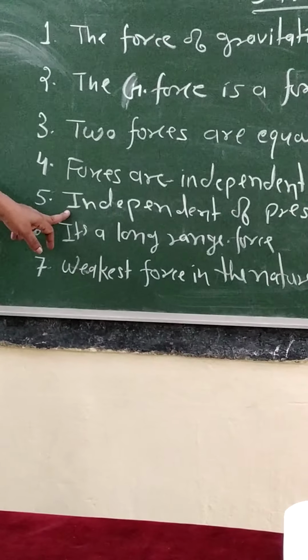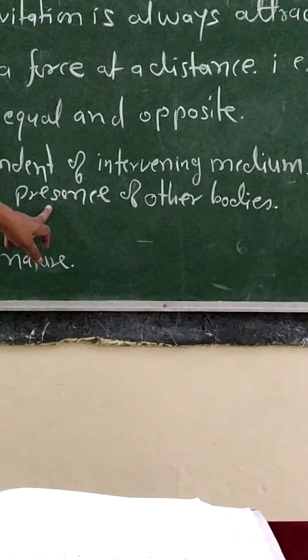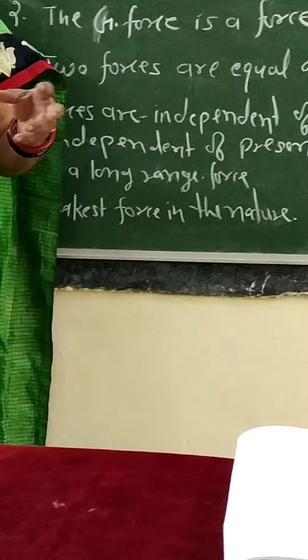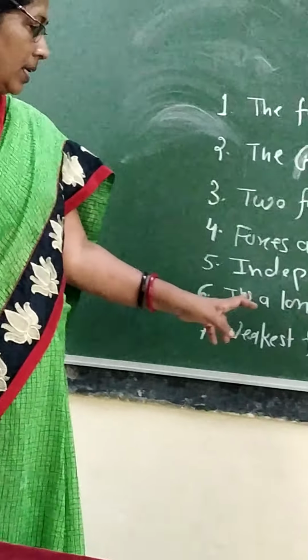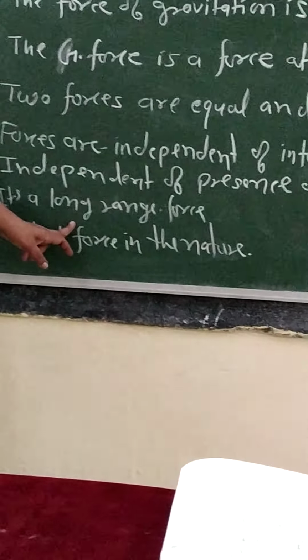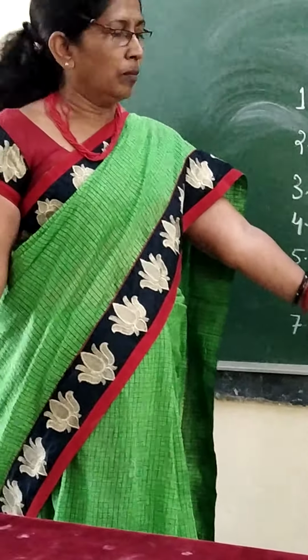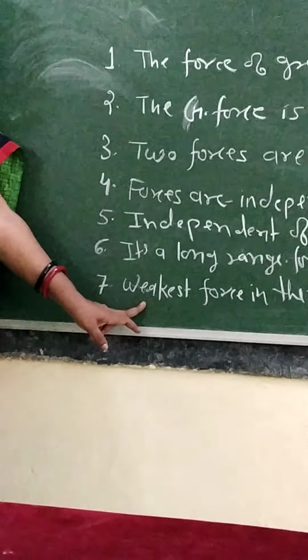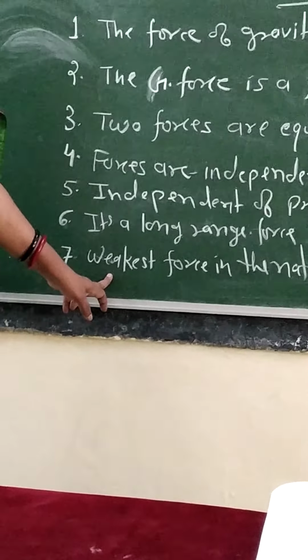Next point is, this force is independent of the presence of other bodies. If there is a moon in between the sun and earth, the force will not be affected. Next point is, it's a long range force, means this force can act between stars, planets and moons also. And the last point is, this force is the weakest force in nature.